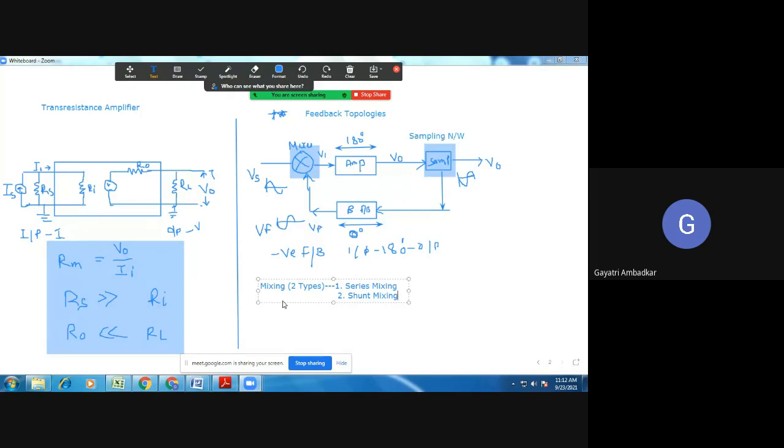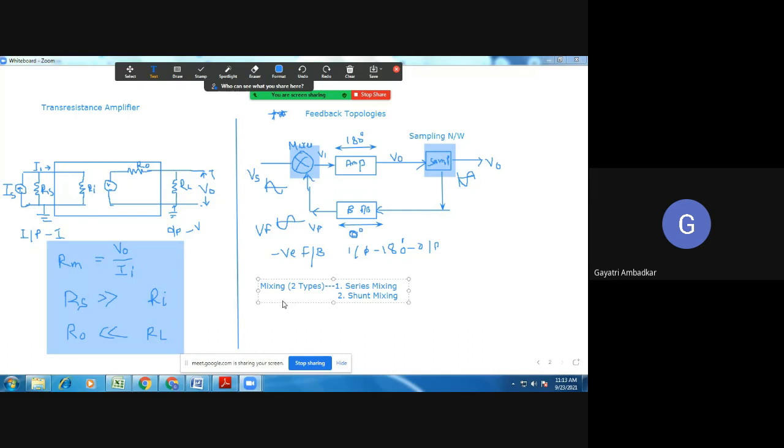What are the two different types of mixing? Repeat, everybody. Series mixing and shunt mixing. Where does mixing happen in the feedback amplifier: at the input of the amplifier or at the output of the amplifier? MCQ.